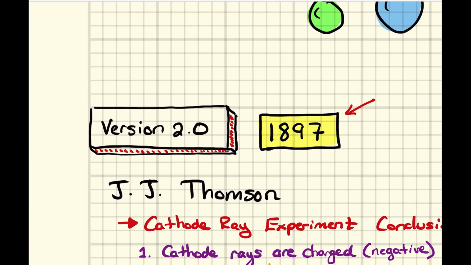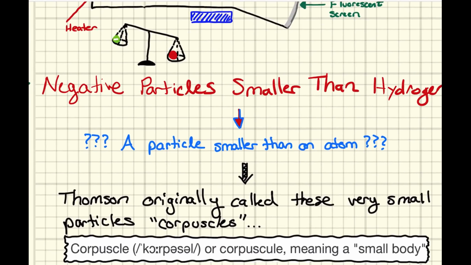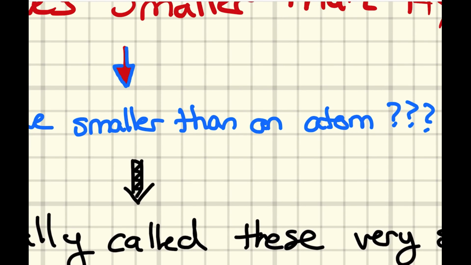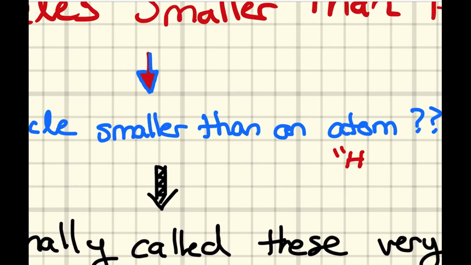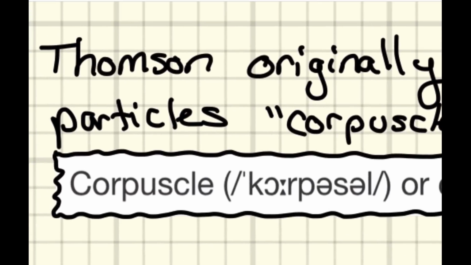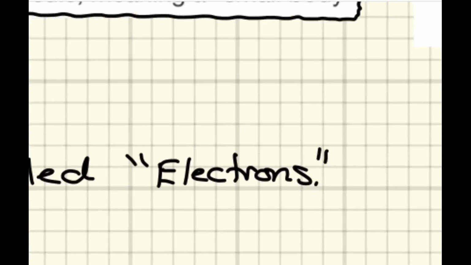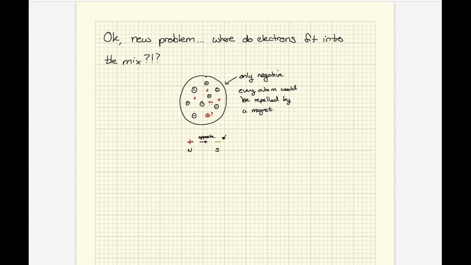Because in 1897, important, J.J. Thomson discovers a particle in an eerie green ray that is smaller than hydrogen. Which means that it's smaller than the smallest known atom. It's important to note that that atom was hydrogen, and it was smaller than that. And so these small bodies, which J.J. called corpuscles, were later named electrons.